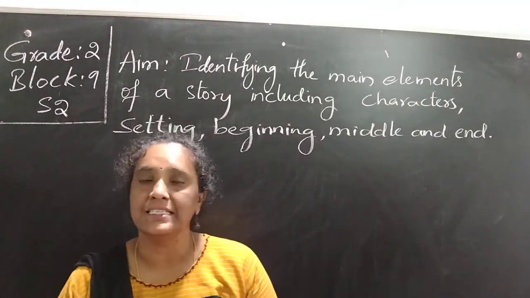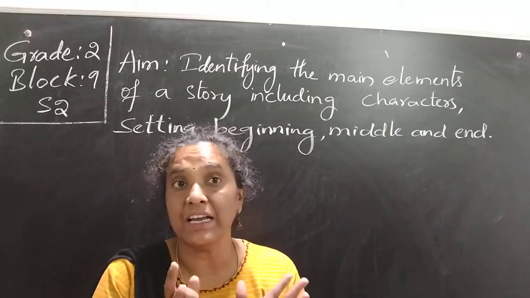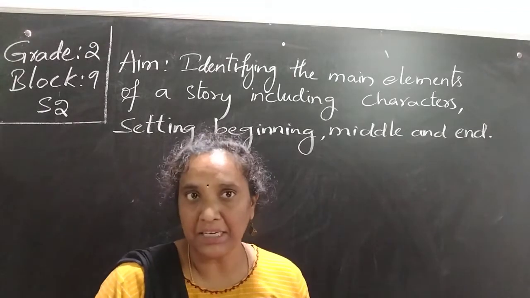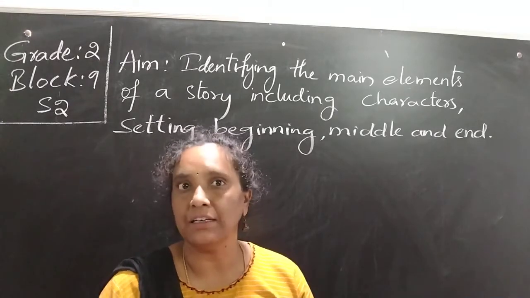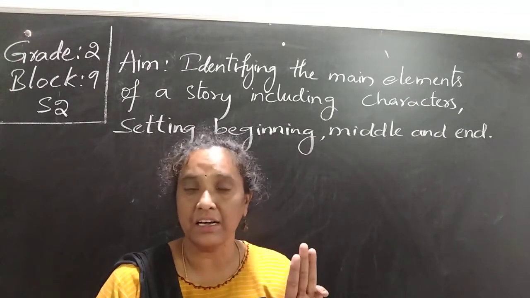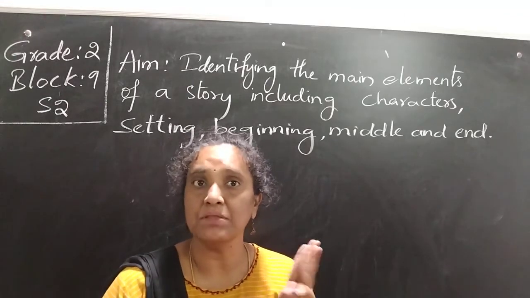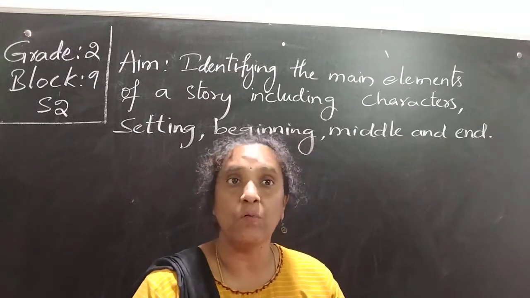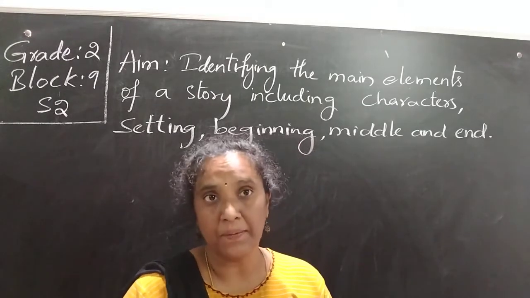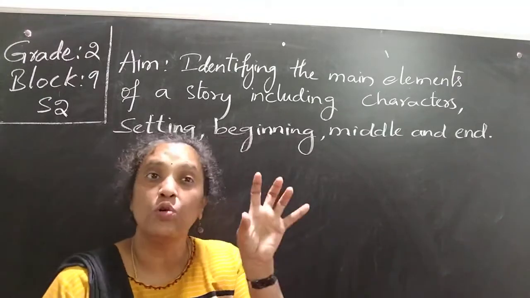Now coming to Scaredy Sam, what are the characters we observed there? We observed the living characters. Sam is there, Sam's brother Sid is there, and mother is there. So there are three characters: Sam, Sam's brother Sid, and Sam's mother. While listening to a story you want to identify the main elements. In every story, first you want to know the characters.